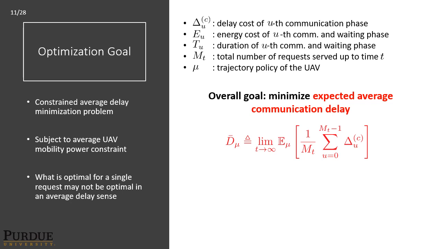Overall, our optimization goal is that of a constrained average delay minimization problem, subject to an average UAV mobility power constraint. Again, what is optimal for a single request may not be optimal in an average delay sense, and so this problem is not trivial to solve.